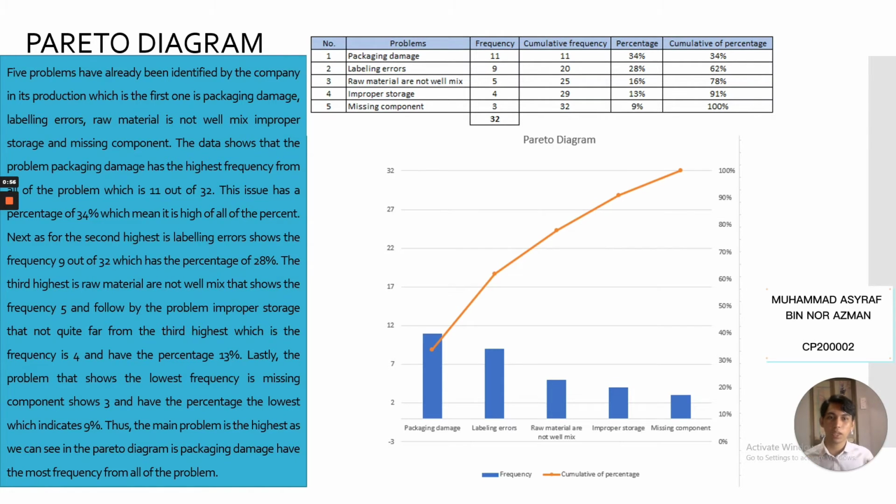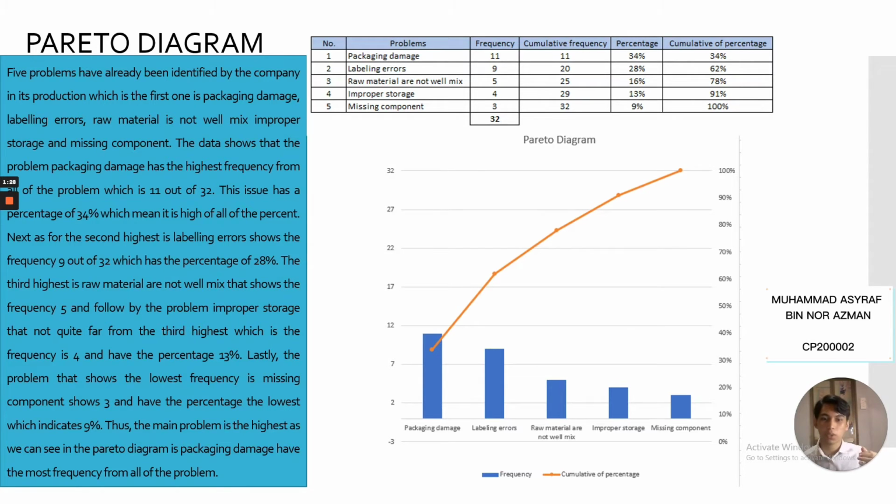To create the Pareto diagram, we have to make the cumulative frequency by adding the frequencies one by one. As we can see in the slide, the cumulative frequency of packaging damage is 11, followed by the labeling errors, which is 20. Raw material not well mixed has a cumulative frequency of 25. Improper storage has a cumulative frequency of 29. Missing component has a cumulative frequency of 32.